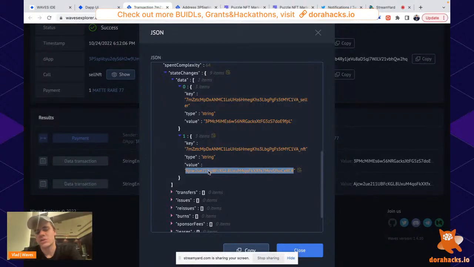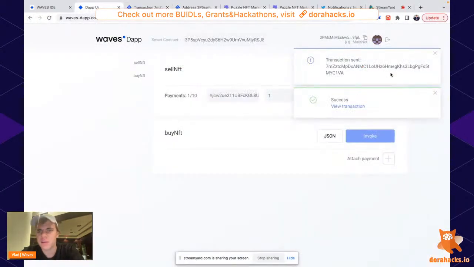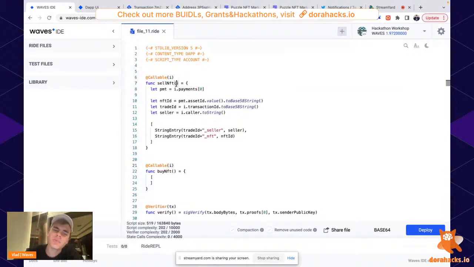I think we can do it even easier. We can just use the ID of the NFT and nothing else. It will be much easier. Okay, but doesn't matter now. The next thing that is missing is we need to know the price. The seller has to say, I'm selling it for, let's say, 0.5 waves or something. For this, we will need to add an argument.